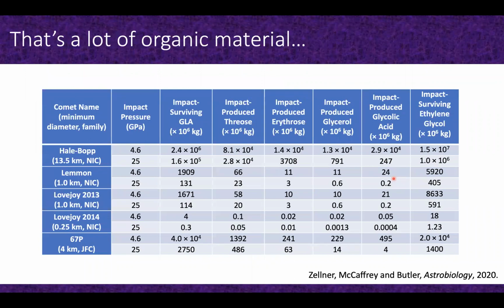And what we can see is that if we make some assumptions of the impact pressures, our low end and our high end impact pressures, we can see that the amount of glycolaldehyde that could have survived in an impact is really, really high for each of these individual comets. And in addition, we can see that we also were able to form significant amounts of these very simple sugars and other biologically relevant molecules.